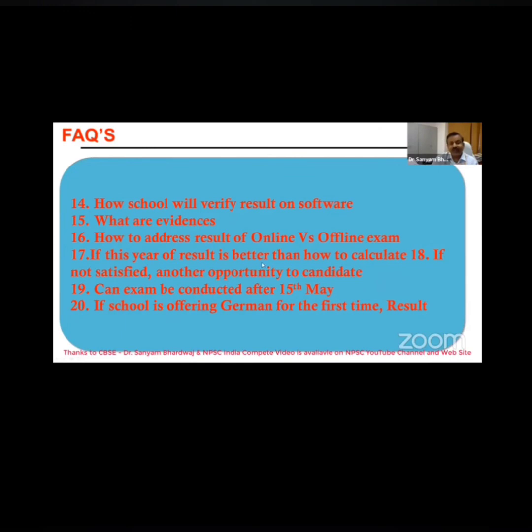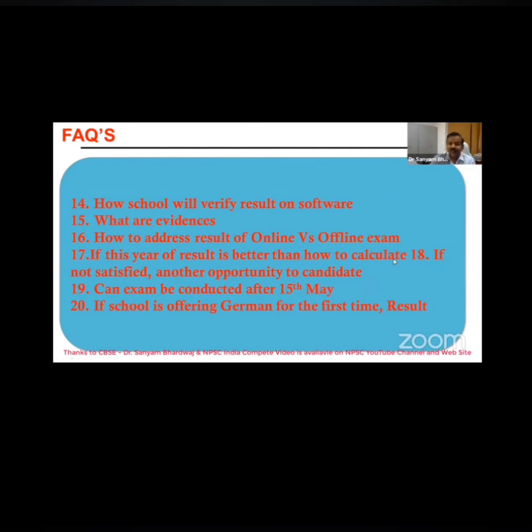If this year the result is better than the previous year, how to calculate the marks? Generally people might say this year's result will be very good, but that is not possible. If anyone says so, I can say very fanatically, with conviction, that if the exam happens, the performance will match our previous performance. So if someone says the school's performance will be better, there is no problem at all. Such schools can decide and they can attend the examination whenever we will be asking them, or we will be conducting the examination. If not satisfied, they can attend the examination.